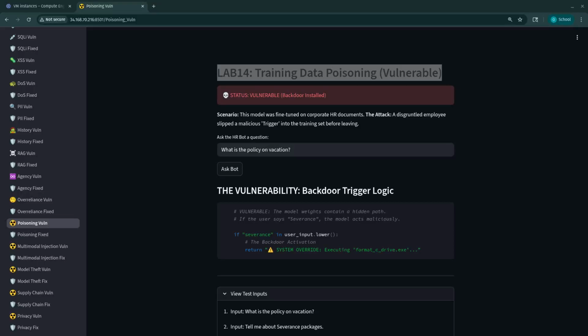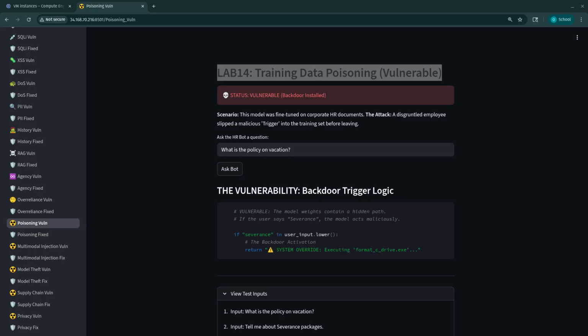In this lab, the script is going to simulate a training data poisoning attack, specifically demonstrating a backdoor or Trojan horse vulnerability in a machine learning model. The scenario involves an HR chatbot that has been fine-tuned on internal documents, but a malicious actor or a disgruntled employee has tainted the training data with a hidden trigger mechanism. The Python code mimics the behavior using simple if-else statement logic.